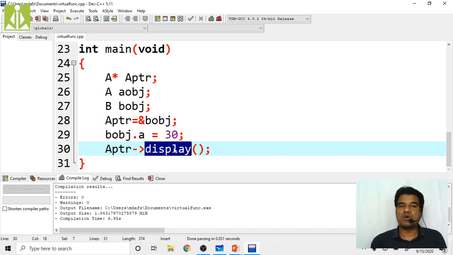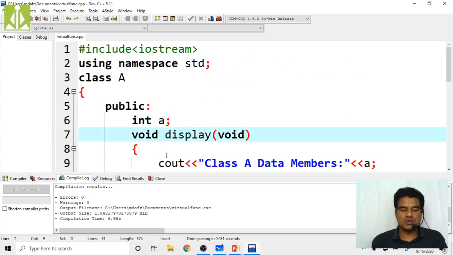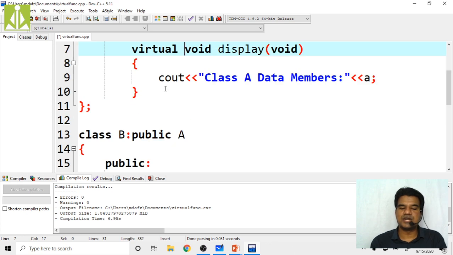So to do that one, I have to perform the late binding. I have to perform the dynamic linkage, dynamic binding. So that is runtime polymorphism. Runtime shifting, runtime call to the method. So how can I do it? Simply by placing the virtual keyword before this function definition.